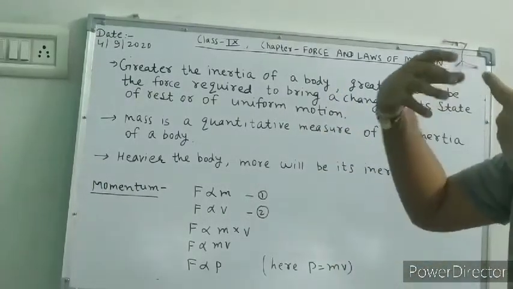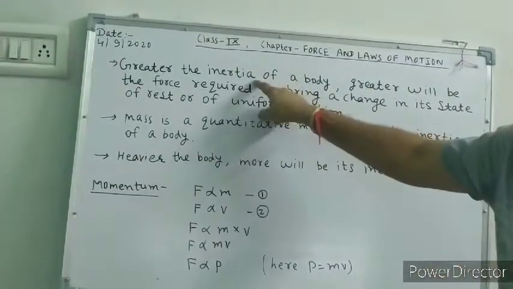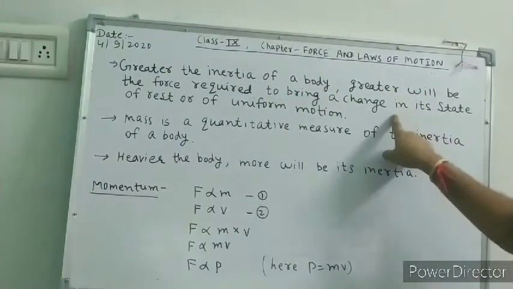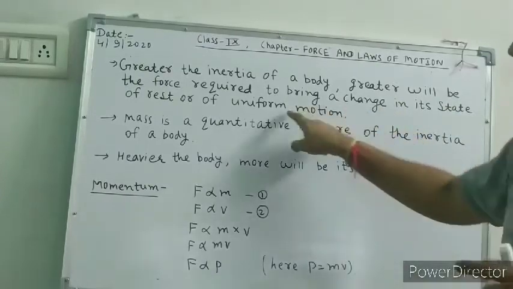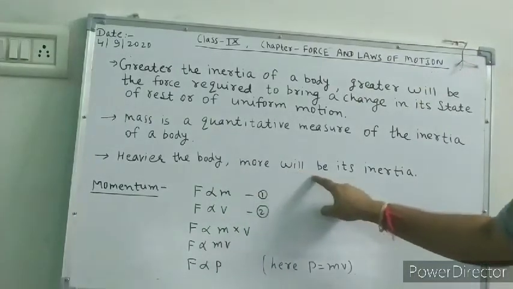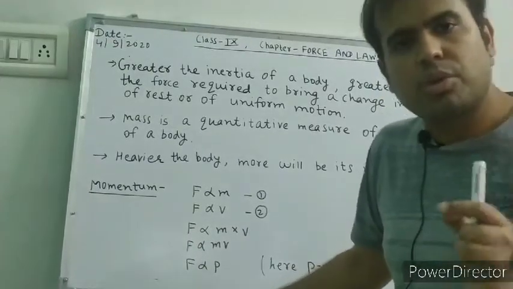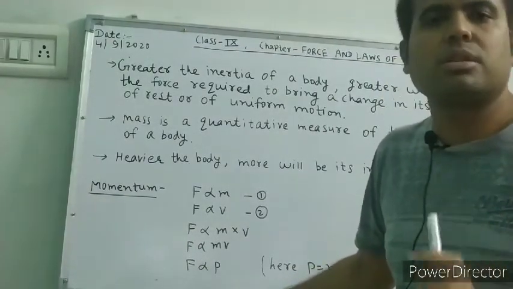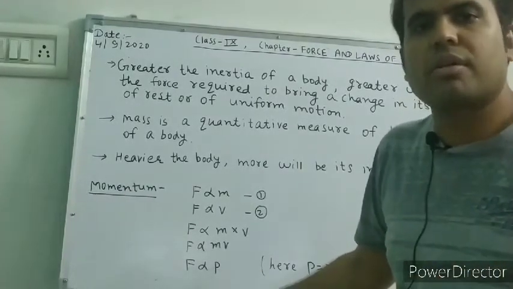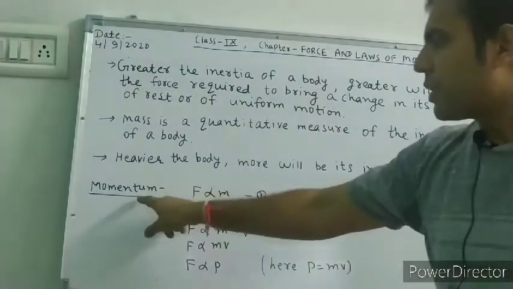If you require greater inertia, then a greater force is required for changing the state of rest or uniform motion. So the heavier the body, the more will be its inertia. If the mass of the body is heavy, then inertia will also be large. And if the mass is light, then inertia will be low. Now the next topic is momentum.